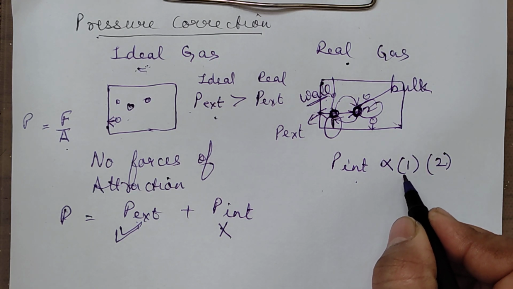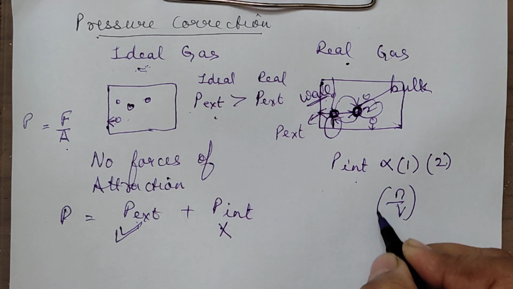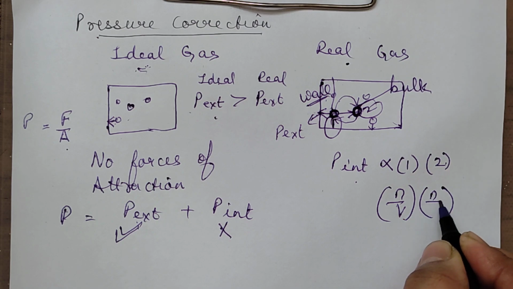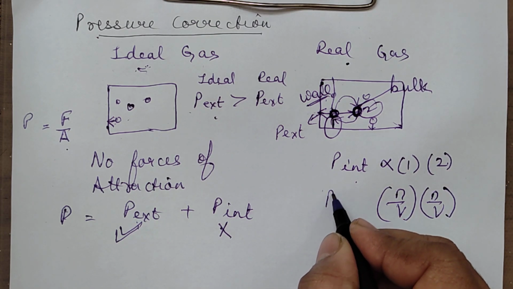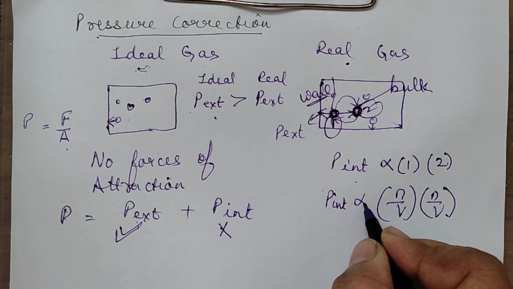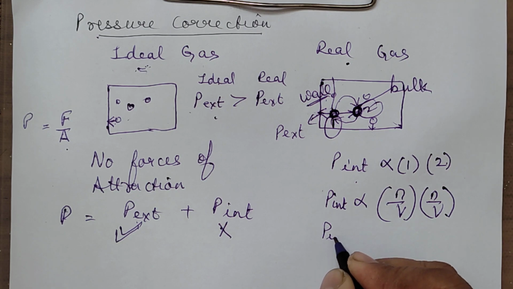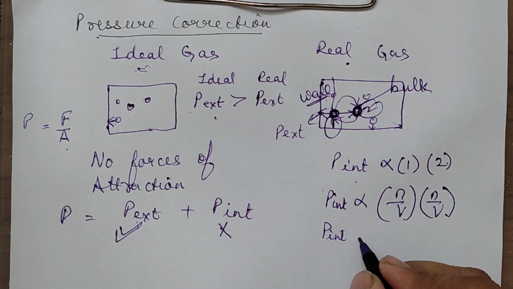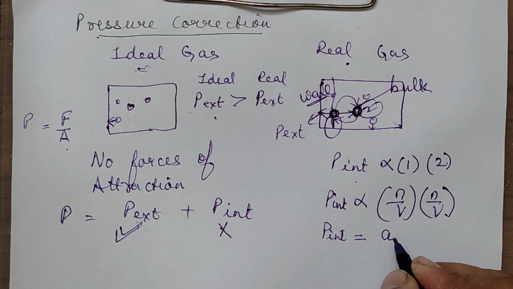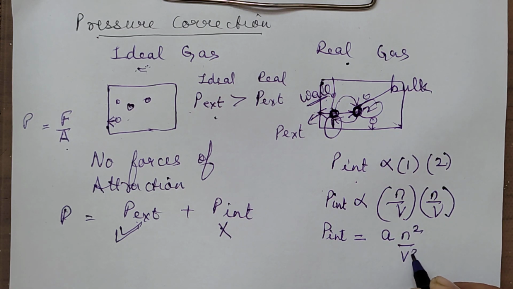In a way, I can write down concentration as number of moles by volume, and also number of moles by volume for the second one. So, I can write this pressure internal as proportional to n square by V square. Yes, so I can remove this proportionality sign and put a constant over here, say a, so a n square by V square. This is my internal pressure for the real gases.